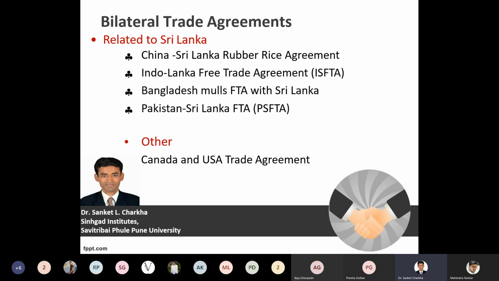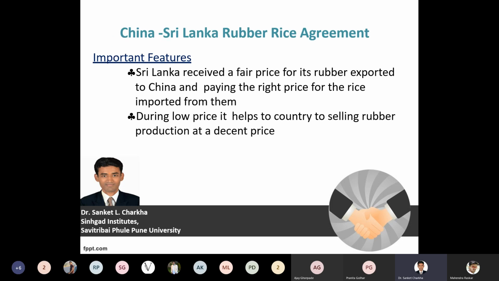Other than Sri Lanka, what we can see is the Canada-USA free trade agreement. Between Canada and the USA, they have their own trade agreement, and that is a BTA, a bilateral trade agreement.